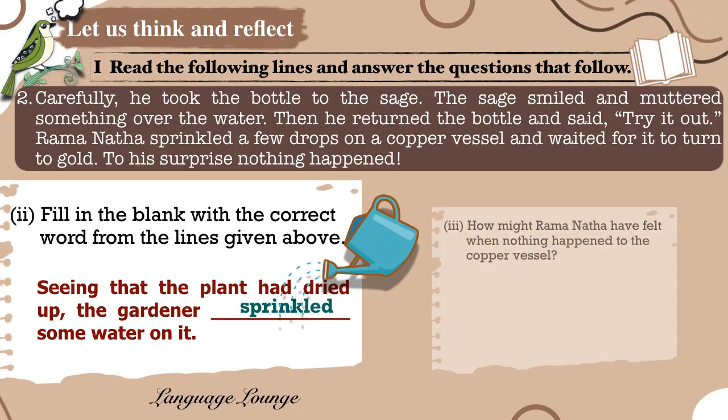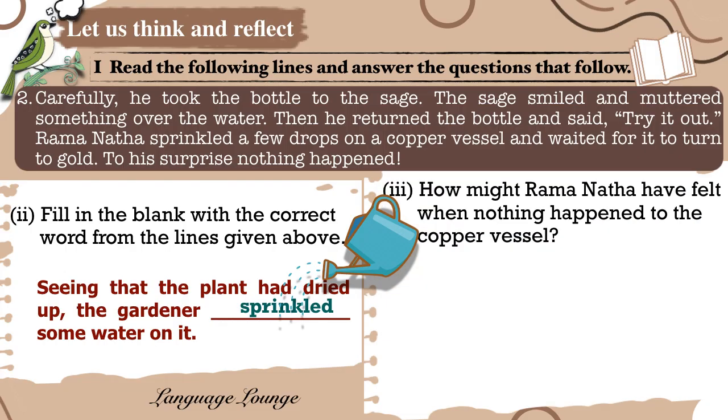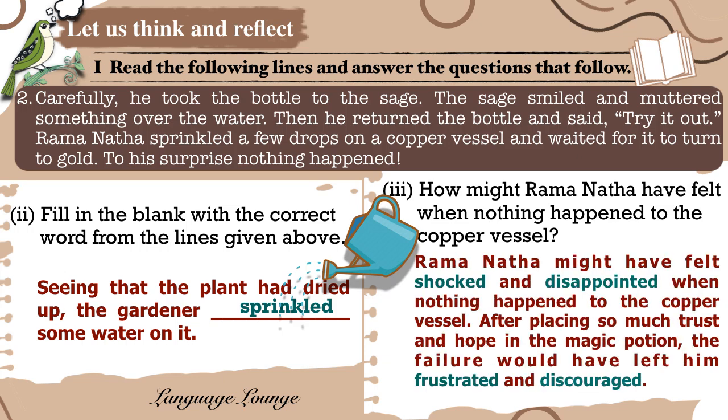This matches how Ramanatha sprinkled a few drops on a copper vessel in the story. Next, let's think about Ramanatha's feelings in the story. How might Ramanatha have felt when nothing happened to the copper vessel? Ramanatha might have felt shocked and disappointed when nothing happened to the copper vessel. After placing so much trust and hope in the magic potion, the failure would have left him feeling frustrated and discouraged. This moment of disappointment leads us to understand the sage's real intention behind the magic potion task.